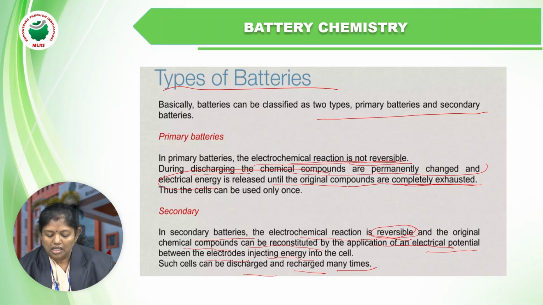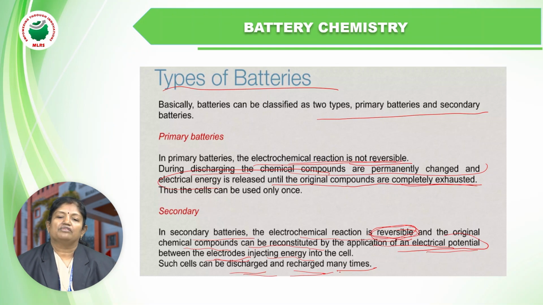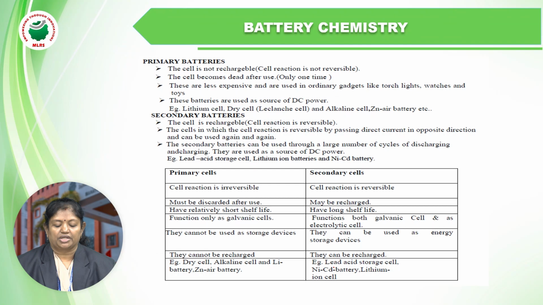That is called reversible. The chemical components can be reconstituted by the application of electrical potential between the electrodes. This is called a reversible reaction. That is why they can be discharged and recharged again. When the battery is discharged, by supplying external energy we can recharge it for further usage. That is called a secondary battery.